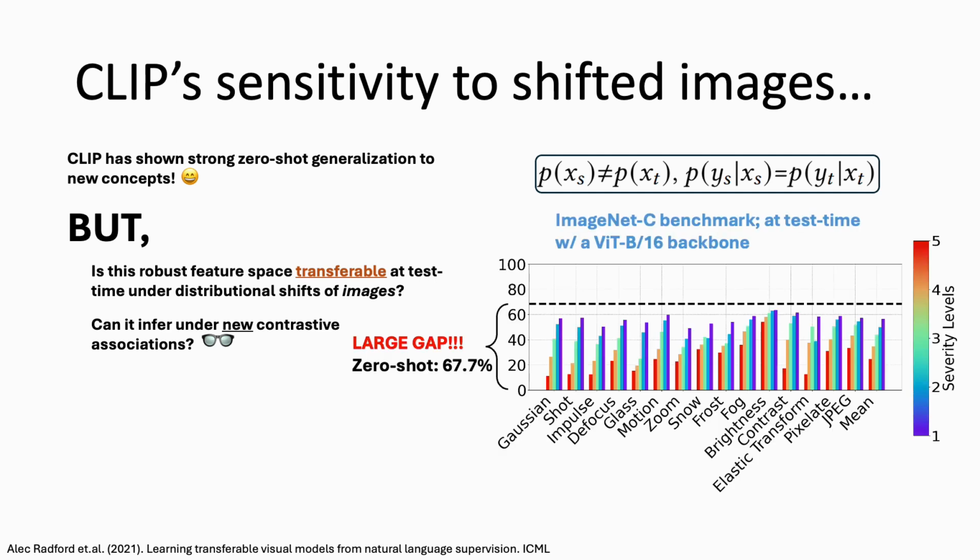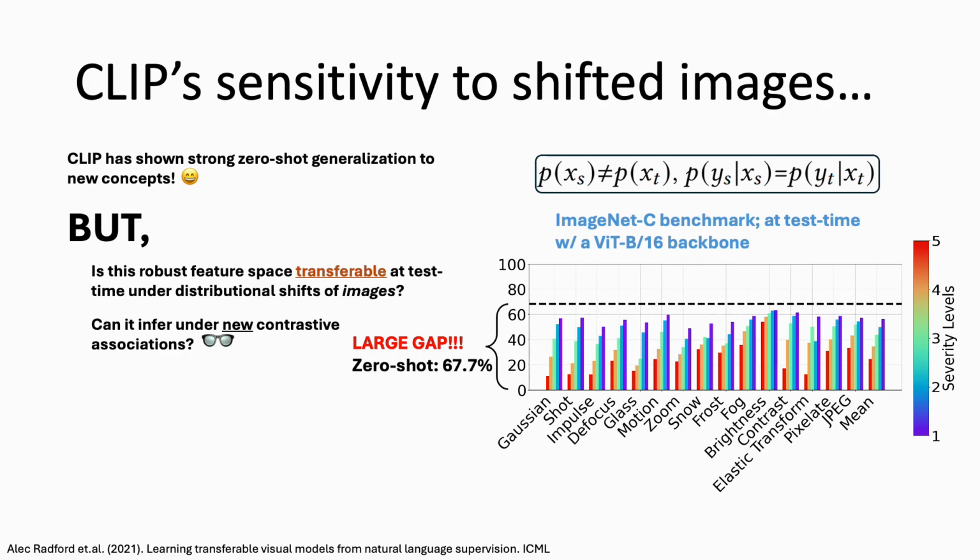In the figure, we show zero-shot evaluation of CLIP with a ViT-B/16 backbone on ImageNet-C, which consists of 15 types of corruptions. Despite CLIP's robust multimodal feature space, you can see that accuracy drops significantly with an increase in corruption severity. Compared to zero-shot CLIP on ImageNet, which has an accuracy of about 67.7%, shown with the black bar, the mean accuracy on ImageNet-C is as low as 24.5% at a severity level of 5.